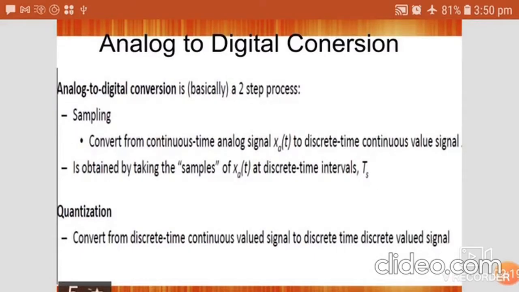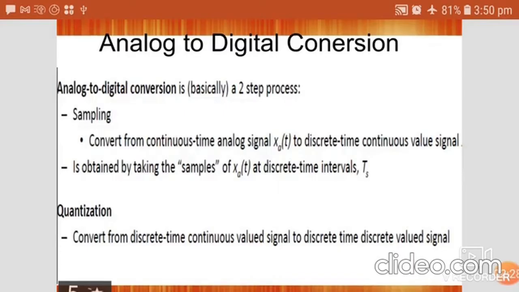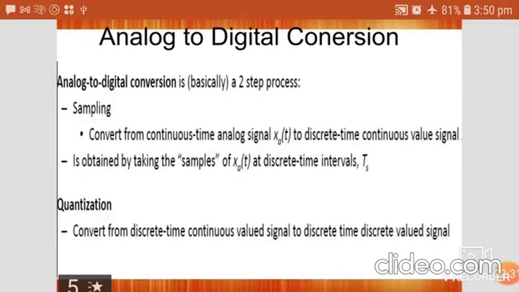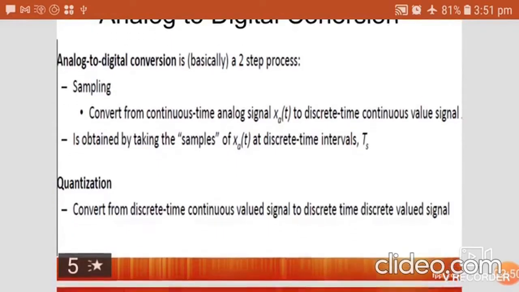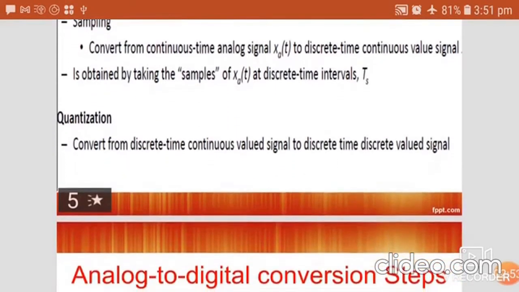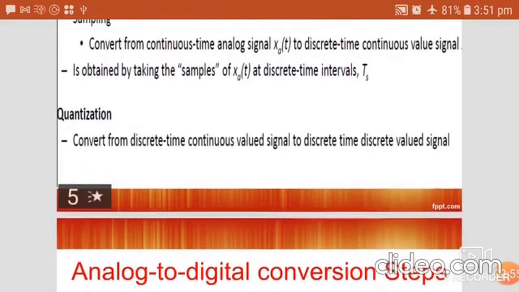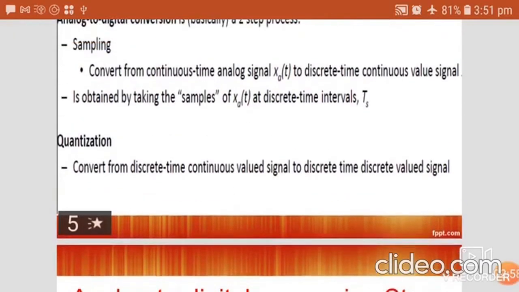Sampling is known as discretizing the signal in time. Next is quantization, which is discretizing the signal in amplitude. So after quantization, the signal is converted to discrete in time and also discrete in amplitude. The final step is encoding. The quantized values are simply encoded, so the encoded values will be binary zeros and ones.